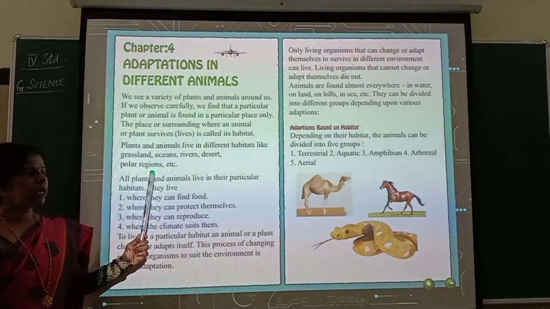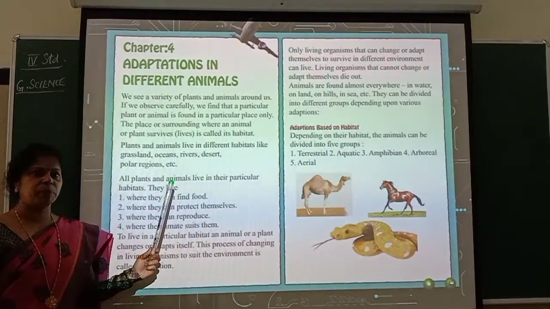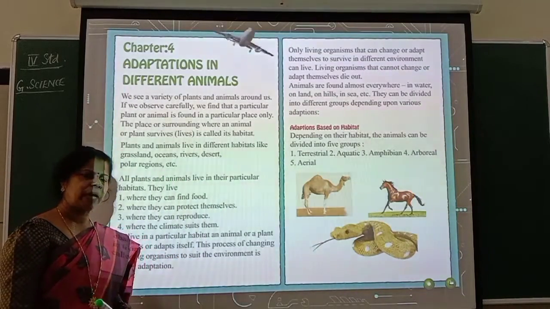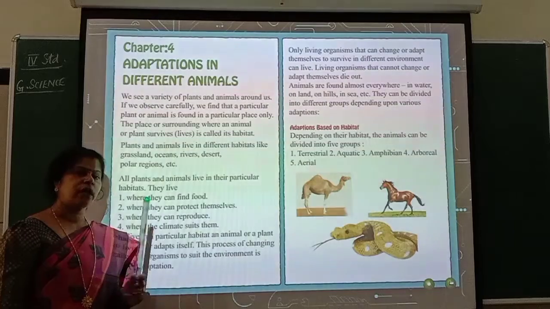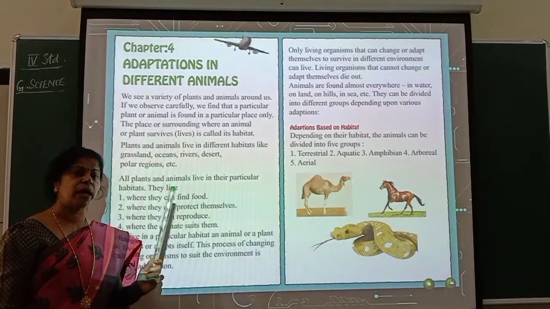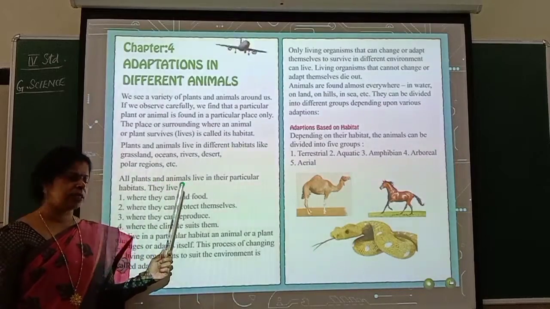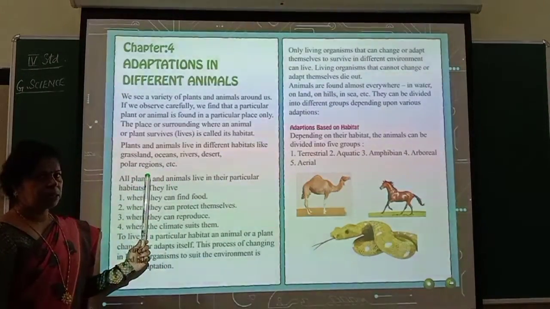Then polar regions. Now, polar bear, white bear. Polar bears, where do you find? Do you find them in other places? In desert? No. They are found in cold regions. Polar bears are found in cold regions, especially in the polar regions, Himalayas and other places.